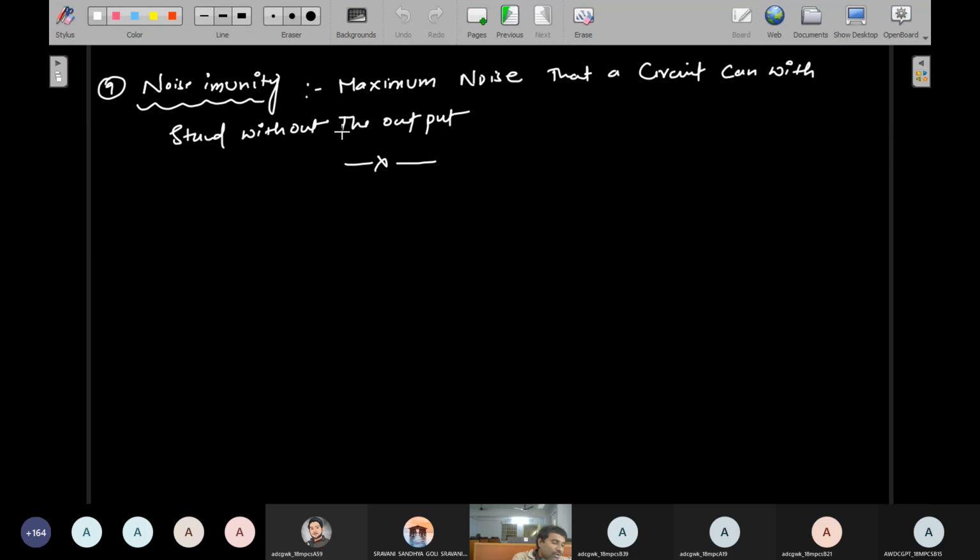Right now I'll explain the first logic family, the TTL logic family, using the NOR gate. I will explain all of these things using the NOR gate.